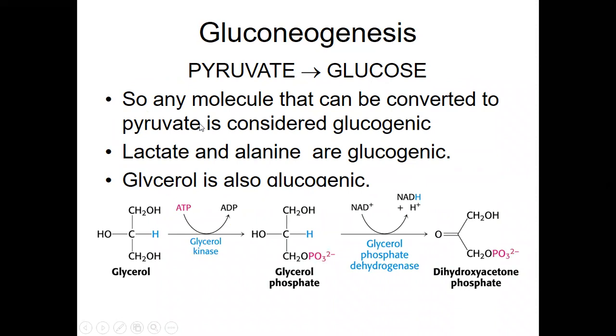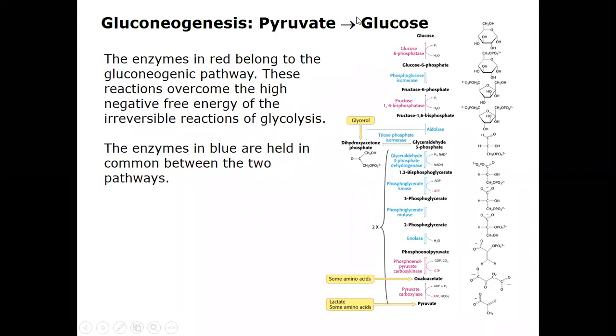Any molecule that can be converted into pyruvate is considered glucogenic. Lactate and alanine are glucogenic. Glycerol is glucogenic. This is the glycerol, this is the glycerol phosphate, and this is the dihydroxyacetone phosphate.